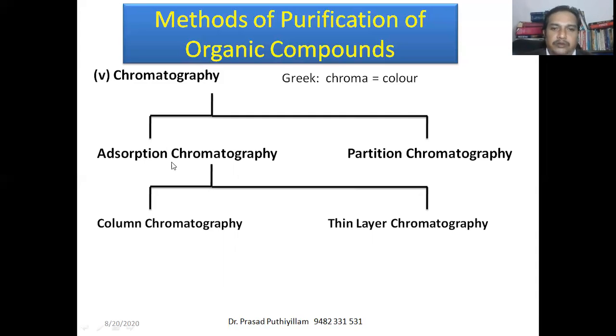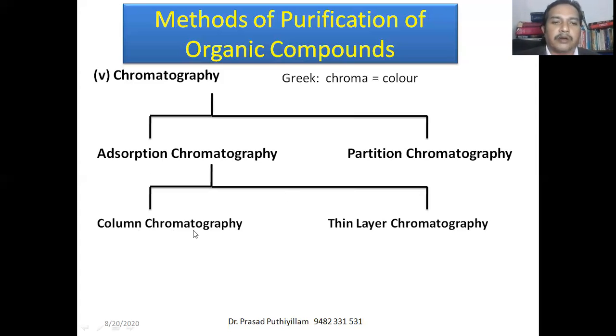Chromatography is of two types: adsorption chromatography and partition chromatography. Adsorption means something getting held on the surface. It is not absorption. Absorption is different. Adsorption is a surface phenomenon. And partition chromatography just separates. Then adsorption chromatography is further classified as column chromatography and thin layer chromatography. We'll see them one by one.